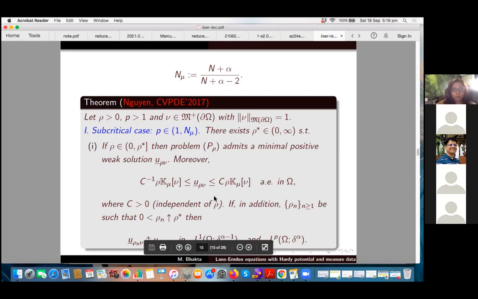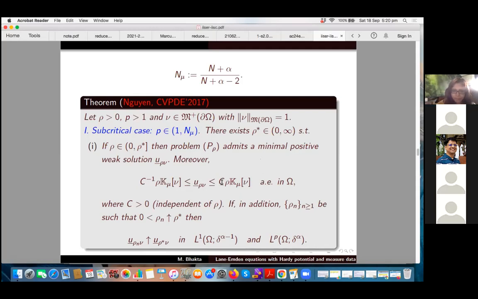Nguyen in 2017 proved that in the subcritical case, that is p strictly less than n mu, there exists rho star such that whenever rho is less than or equal to rho star, this boundary value problem with boundary data rho nu, where nu is a measure with norm 1 and rho is the parameter, admits a minimal positive solution, which we denote by u bar rho nu.